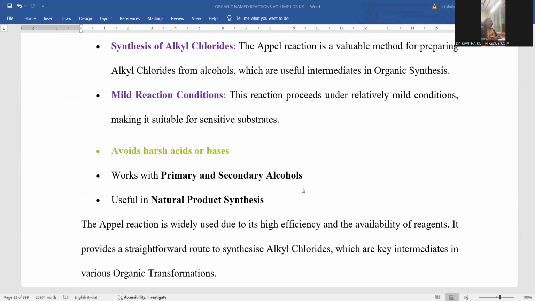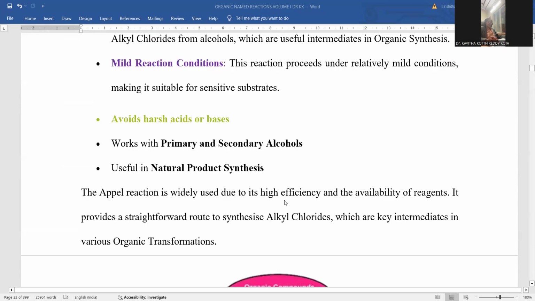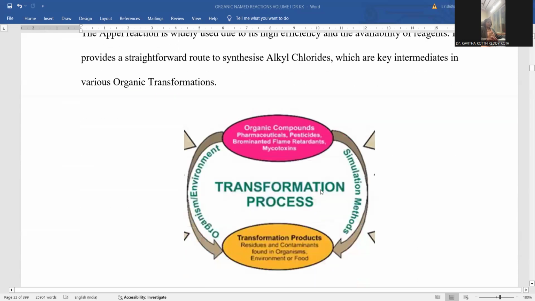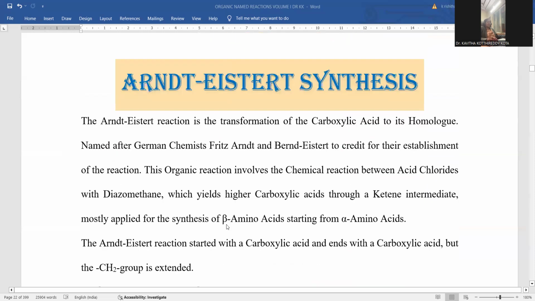Primary and secondary alcohols are suitable for this Appel reaction. For natural products synthesis, you can go through this Appel reaction. The Appel reaction is widely used due to its high efficacy. Availability of reagents provides a straightforward route for the synthesis of alkyl chlorides in synthetic organic chemistry. These are transformative processes with transformative products, so it is more viable in pharmaceuticals, biochemicals, and also in natural biotransformations. By this way, we successfully accomplished the Appel reaction.